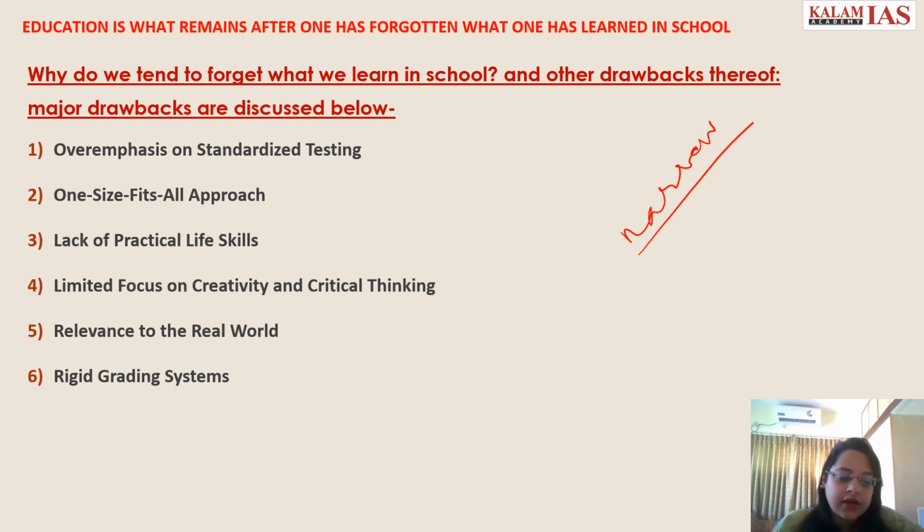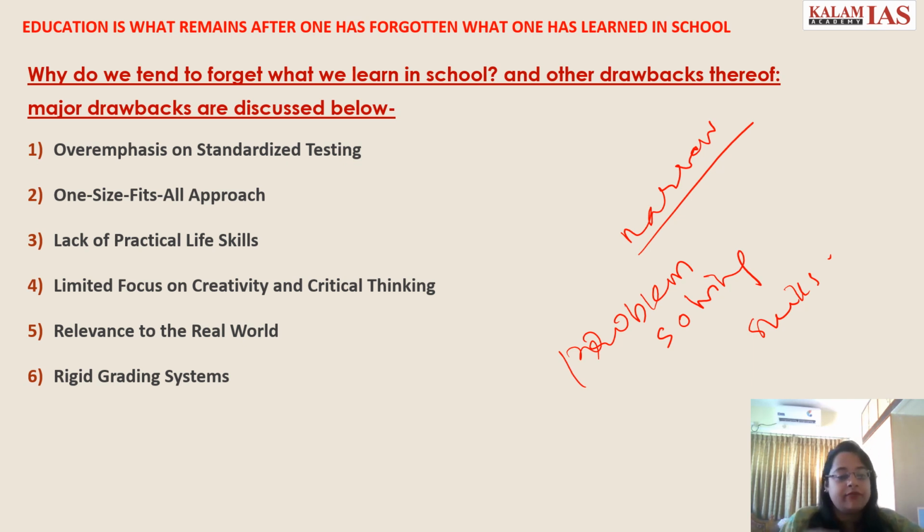And how the traditional curriculum does not adequately address some important practical life skills, such as financial education, emotional intelligence, critical thinking. So you can talk about how schooling education has limited focus on creativity, critical thinking and problem solving skills, right? Then you can also talk about how many students find it challenging to see the real world relevance of what they have been learning in school.